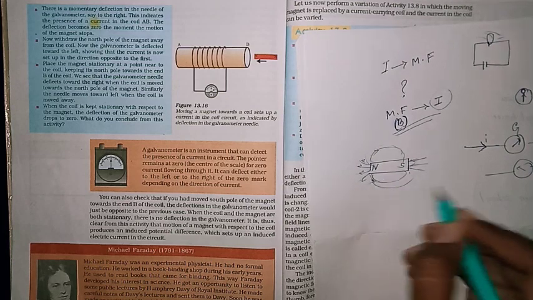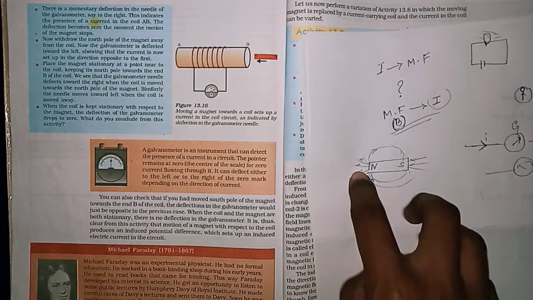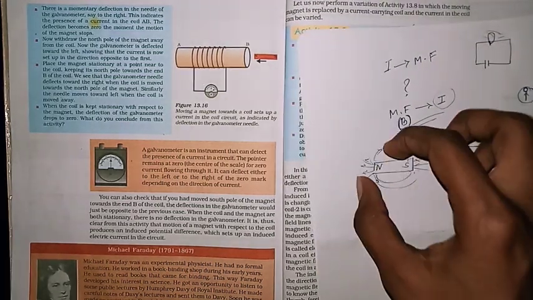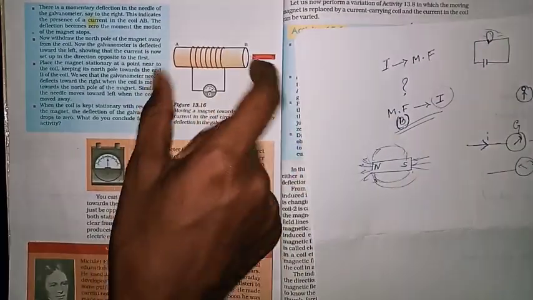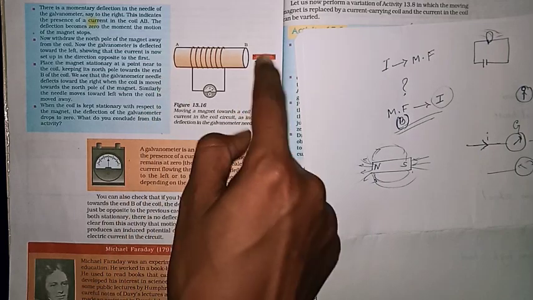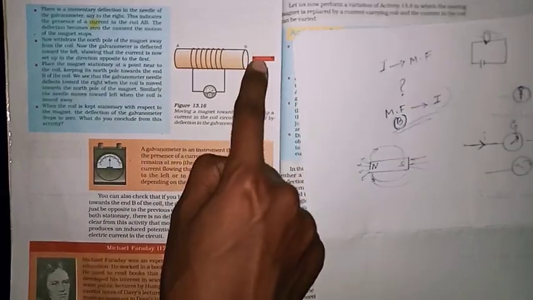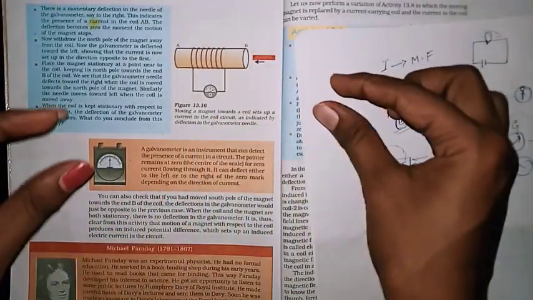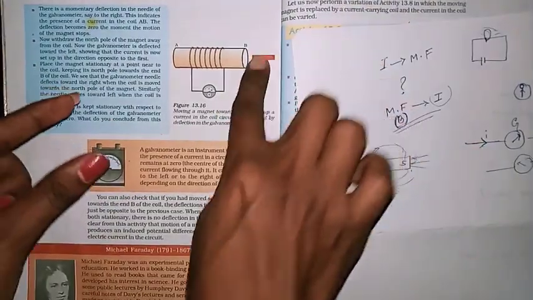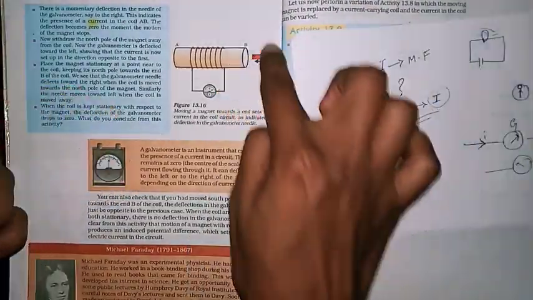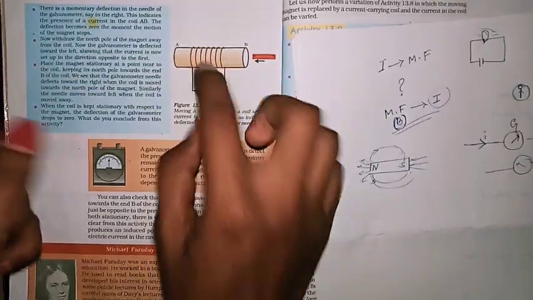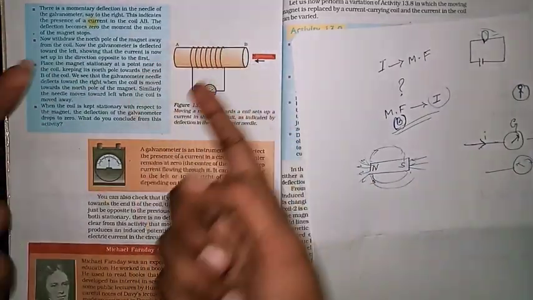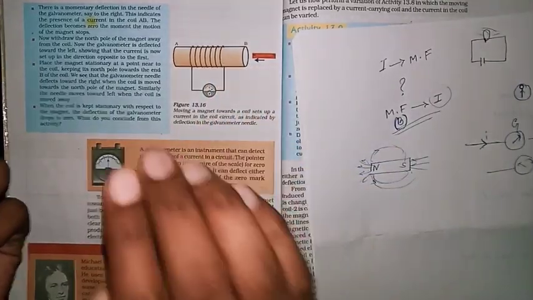Okay, so that means it produces magnetic field lines. When you bring this bar magnet nearer to the cylindrical shape and move it, as there are field lines, there is a disturbance in the electrons present in that wire. If there is a disturbance, there is a flow of current.